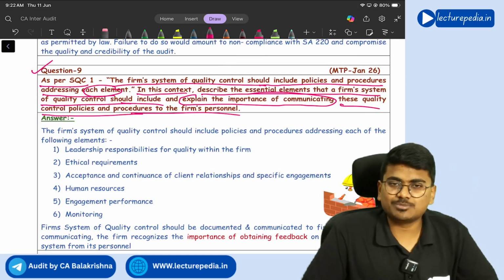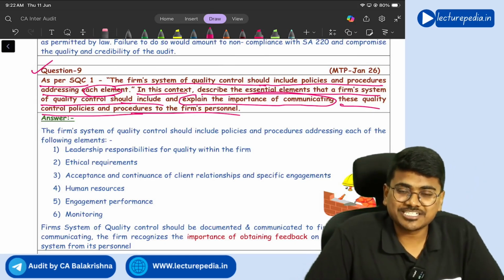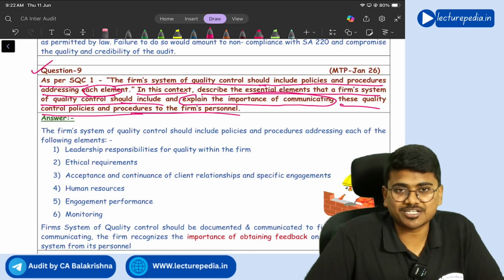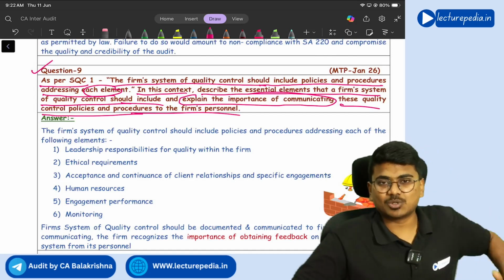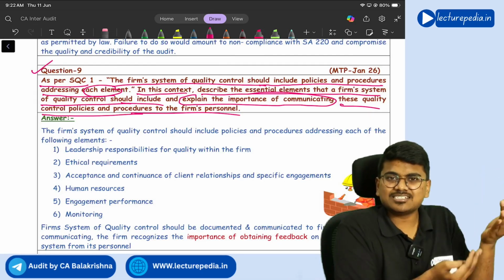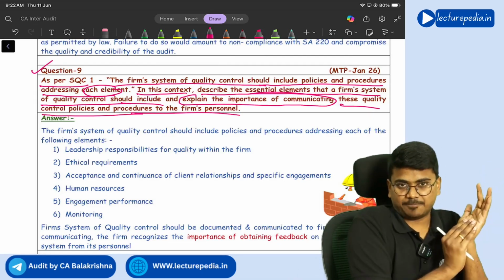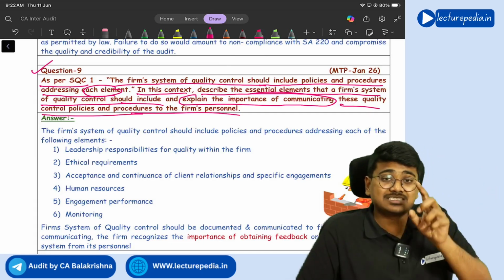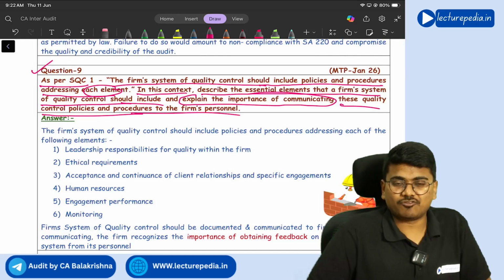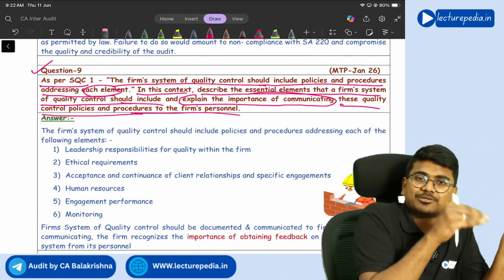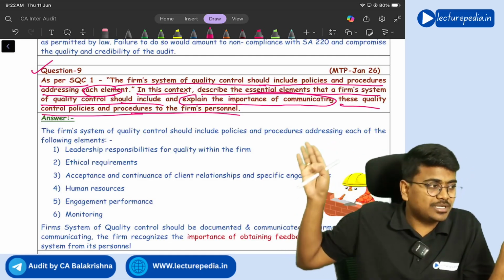So first of all, what is meant by a system of quality control? As per SQC 1, every firm should have a system of quality control, right? What is meant by a system of quality control? A system of quality control is nothing but a document which contains policies and procedures in order to ensure quality within the firm. So there are 6 elements for this system of quality control. In this system of quality control, policies and procedures related to these 6 elements will be present.